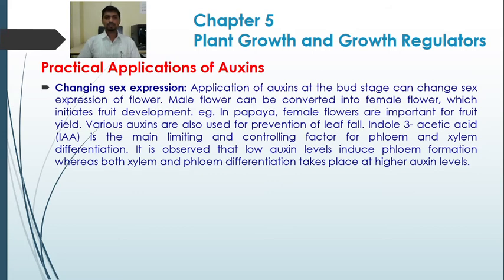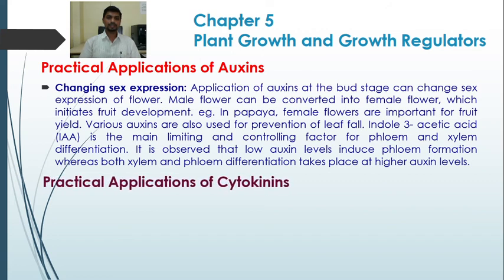Various auxins are used for prevention of leaf fall. Indole 3 acetic acid is the main limiting and controlling factor for phloem and xylem differentiation. It is observed that low auxin levels induce phloem formation, whereas both xylem and phloem differentiation take place at higher auxin levels. So these are the practical applications of the auxins.